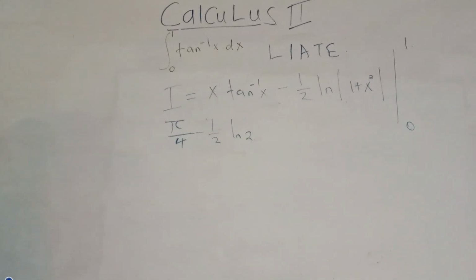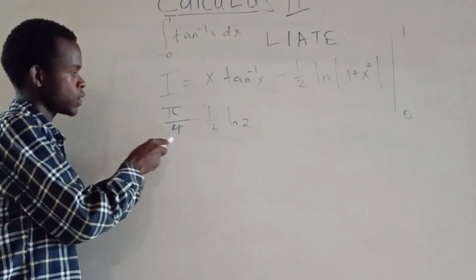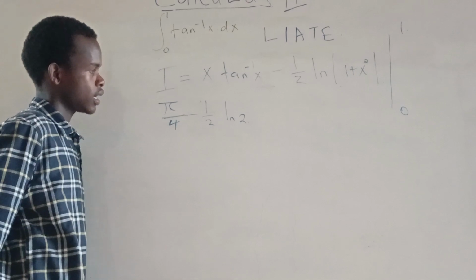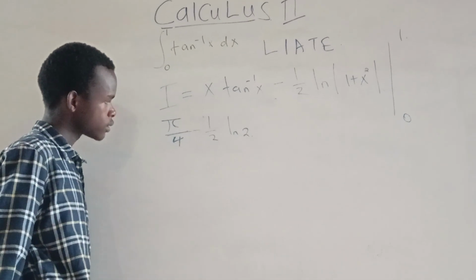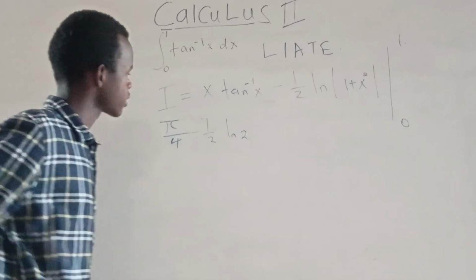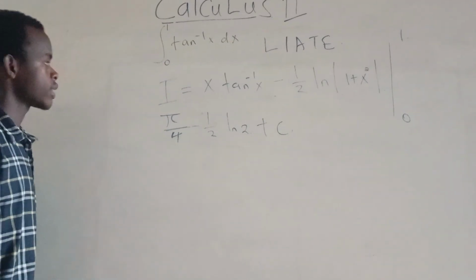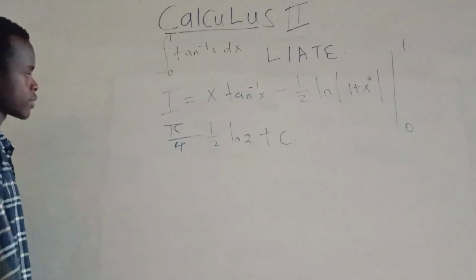in terms of logarithmic functions. But just for this case, let's stop there. So this is your answer.